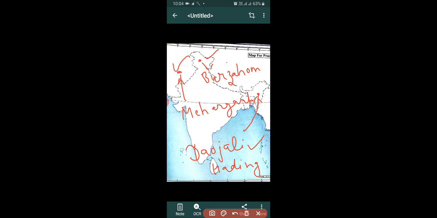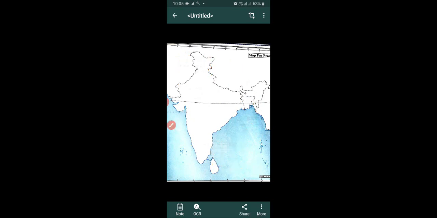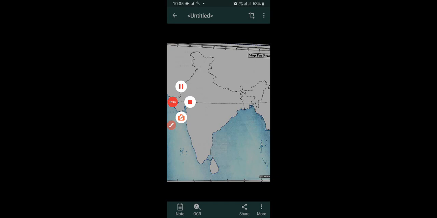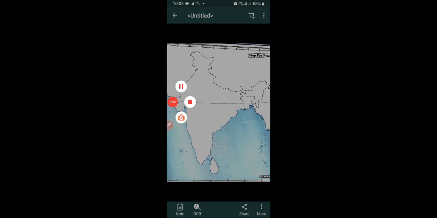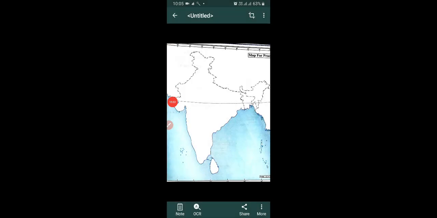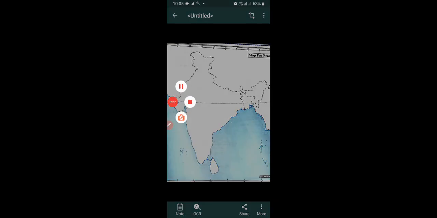So dear students, hope you have understood these maps and all the Neolithic sites. Now you will have to revise them carefully because on Monday there is a test of the map. So please revise it very carefully.